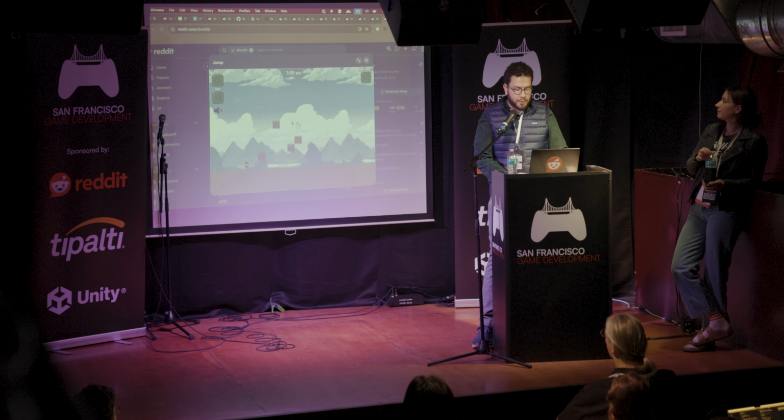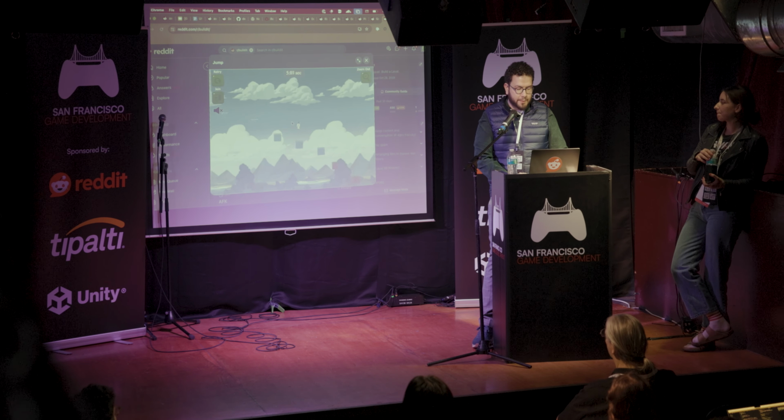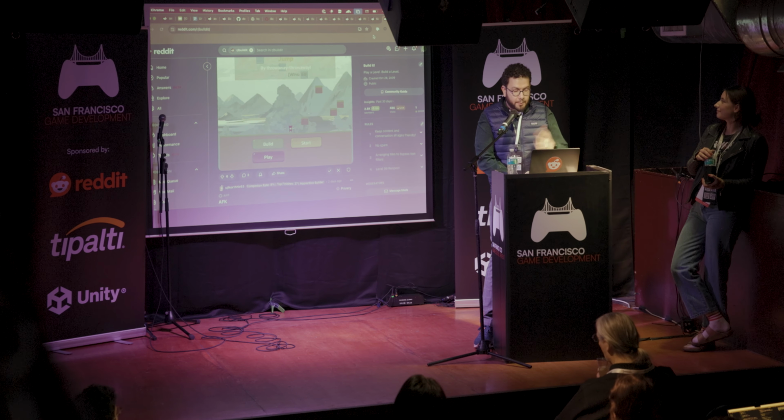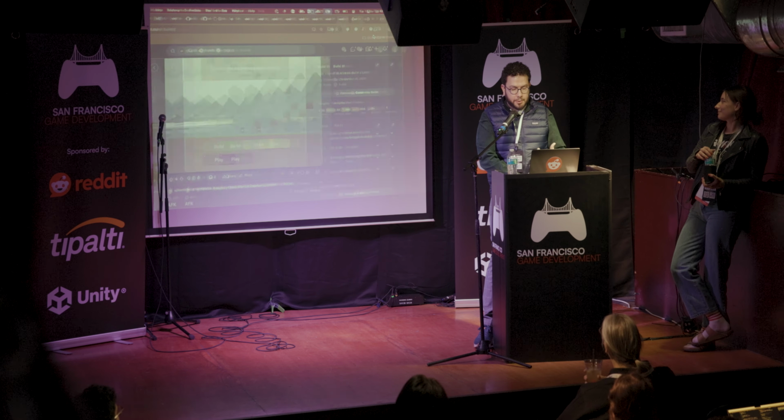As you can see, it's a full-featured HTML5 web view. This is the play mode, but if I wanted, I could get out of here and go into the build mode, create my own level, and then propose it to other players as well. If I create that level, it would create another post, and then people can compete for time on that post. But okay, we know that there are games out there, and there's a great opportunity. How do you build it?